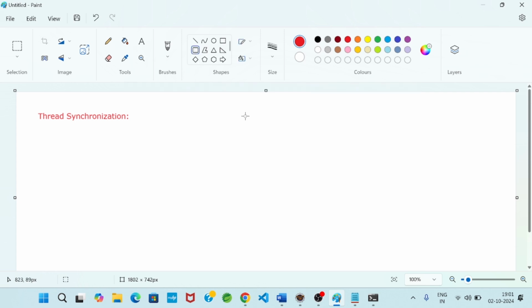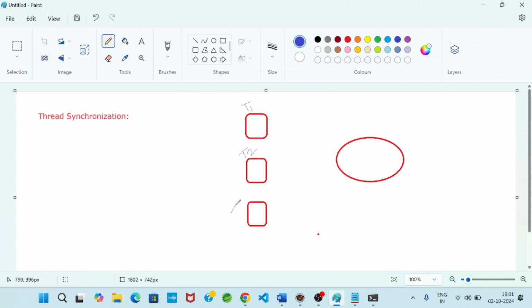Let's say we have some threads, T1, T2, and T3. We have a resource, R1.